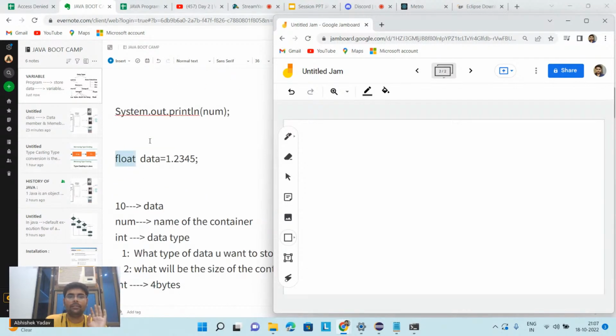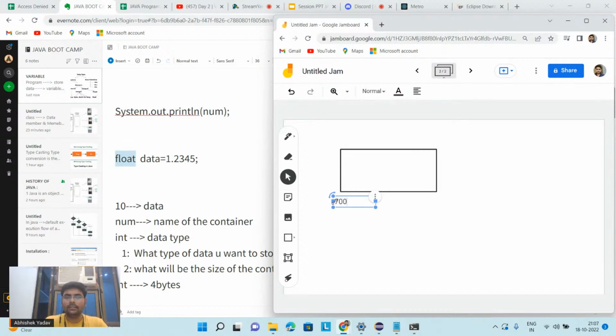Here I am using a compiler where the memory block allocated to float is 4 byte. So here what will happen? 4 byte will be allocated to data, and there will be some address, and the address is in hexadecimal format. I am assuming the address of this memory block is 700, and I am storing 1.2345, and this data will be stored in a binary format.